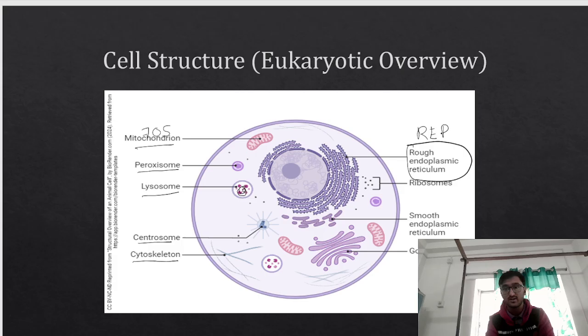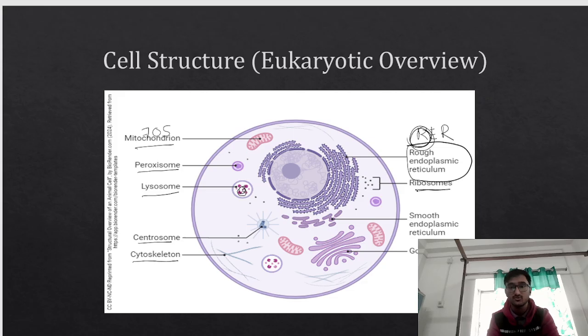Why is it called rough endoplasmic reticulum? Because when we see it under the microscope, since the rough endoplasmic reticulum has ribosomes sitting on top of it, it appears rough. That is the reason it is called rough endoplasmic reticulum.